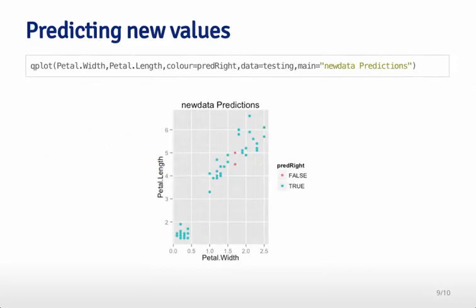I can then look and see which of the 2 that I missed, and perhaps unsurprisingly, you can see the 2 that I missed, marked in red here, are the 2 that lie in between 2 separate classes. So remember, there was one class up in this right corner and one class right here in the middle in this cloud, and the 2 points that lie right on the border were misclassified. So you can use this to explore and see where your prediction is doing well and where your prediction is doing poorly.